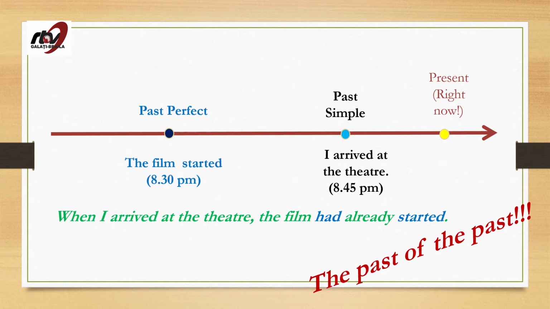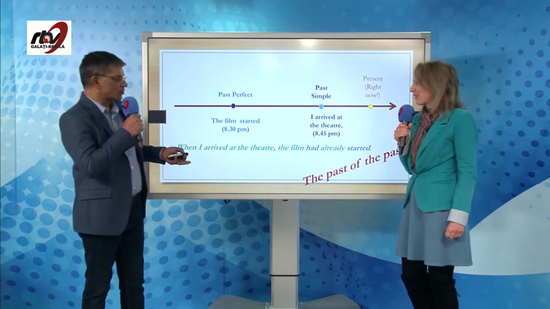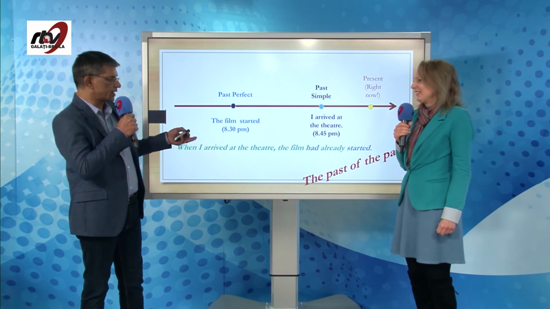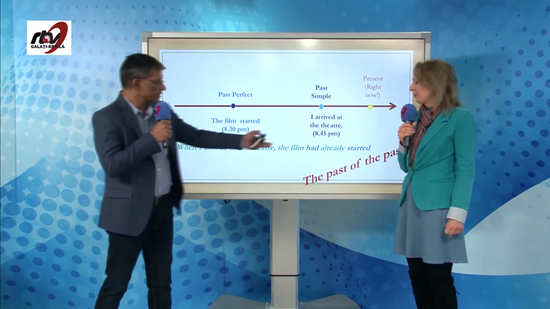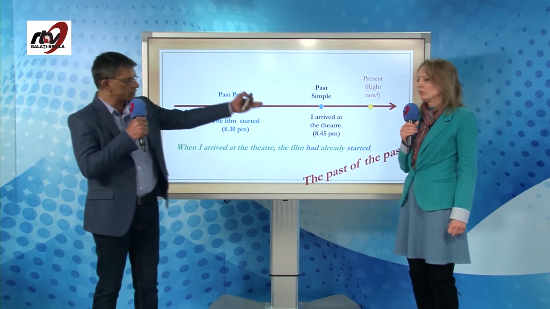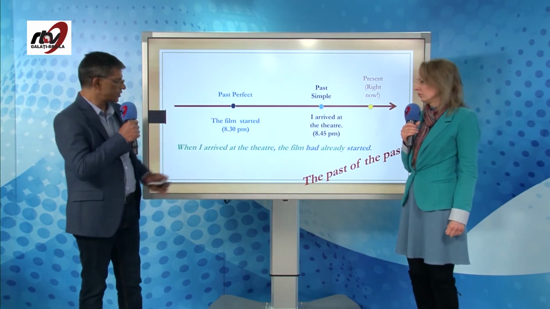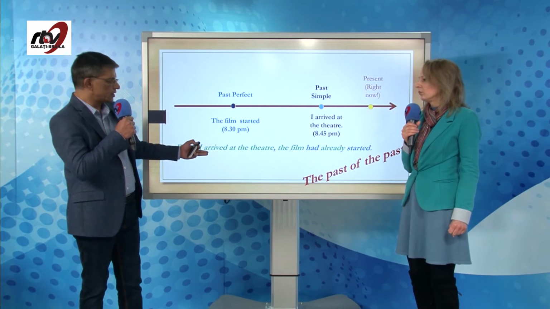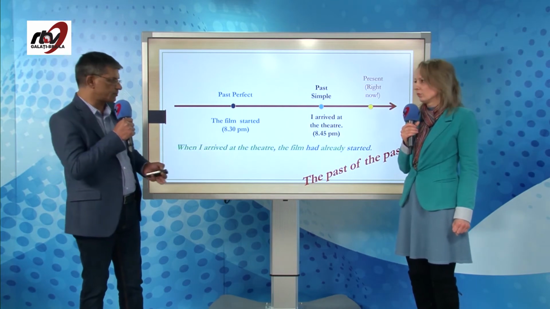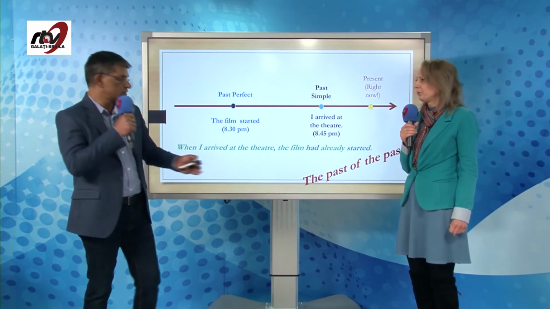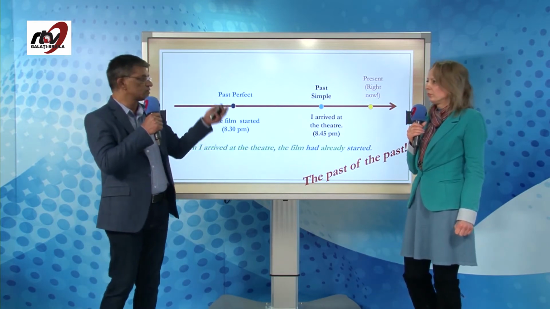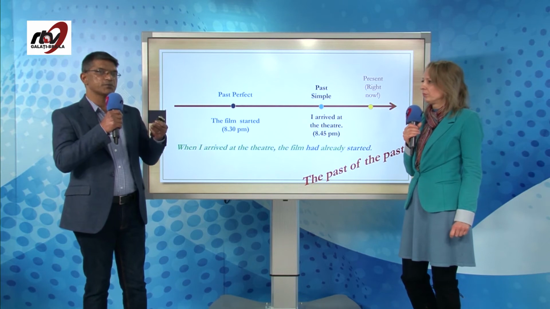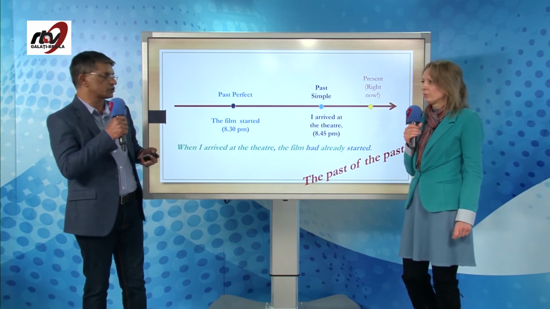The past of the past. Trecutul trecutului. Exactly. Da? You can also say the film had already started when I arrived at the theater. Of course, the action in the past before that action is the past perfect, and this, I arrived, becomes the simple past. The reason why we call it, if you remember this much only, the past of the past, it makes it easier, because it's an action that happened in the past but before another action in the past.